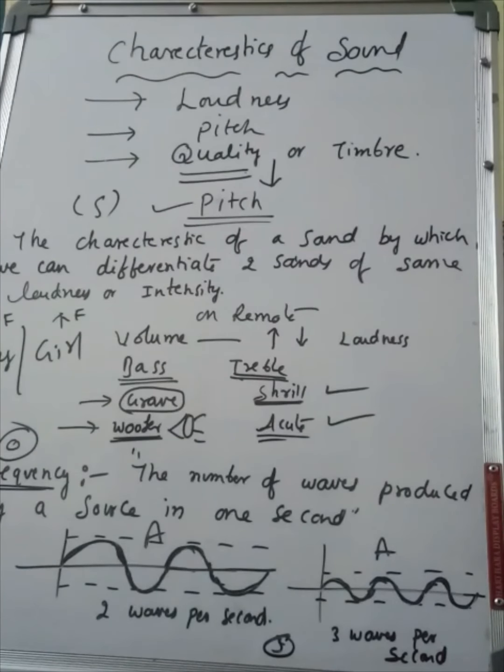Some are grave, and their frequency is low. So this graveness or shrillness depends on frequency. If the frequency increases, the pitch increases. If the frequency decreases, the pitch also decreases. So males have low pitch and females have high pitch.